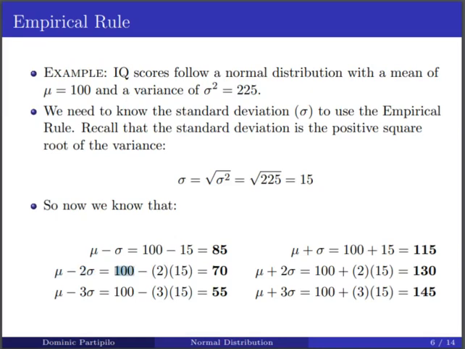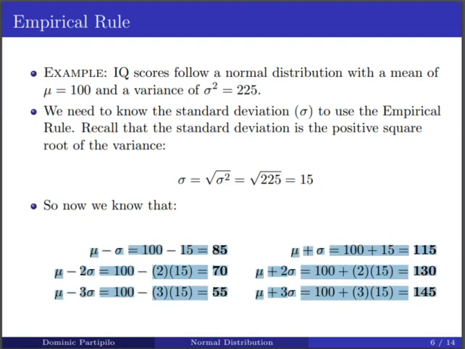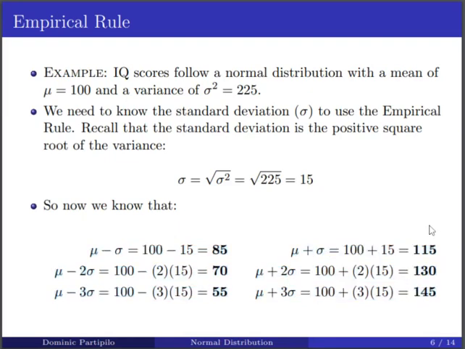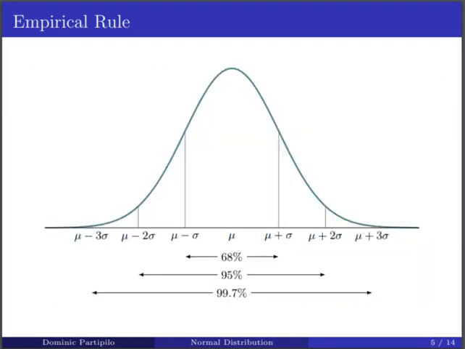So that's going to be 100 minus 2 times 15, or 70. And we could keep doing this with each of these values, and we would come up with all of this information right here. And we can take this picture and fill in each of those pieces.